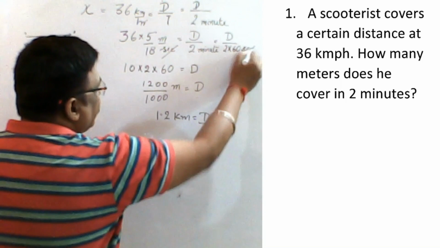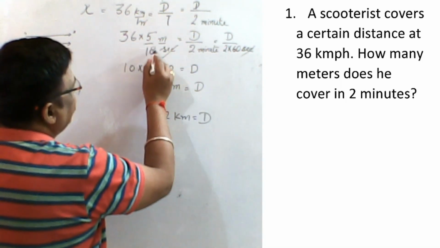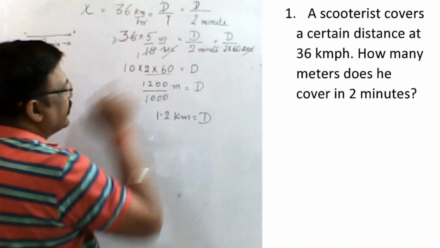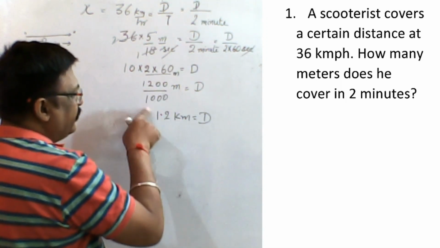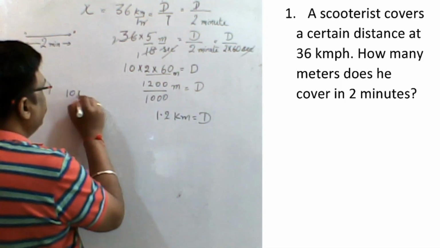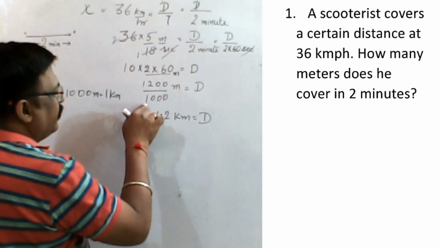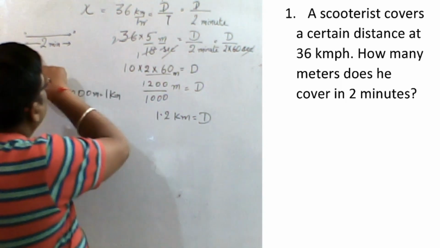Seconds get cancelled, 18 cancels, and 2 into 5, 10, into 2 into 60, it will become 1200 meter. To convert into kilometer, divide by 1000, since 1000 meter is equal to 1 kilometer. It will become 1.2 kilometer, which is the distance he travels.